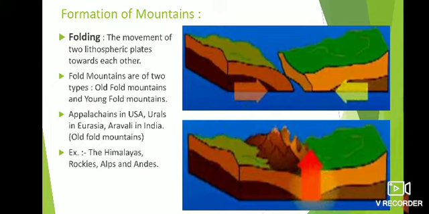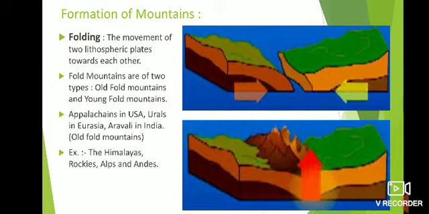You can try a practical: take a sheet of paper and put your palms at the ends of the sheet. Start pressing towards each other as given in the picture.